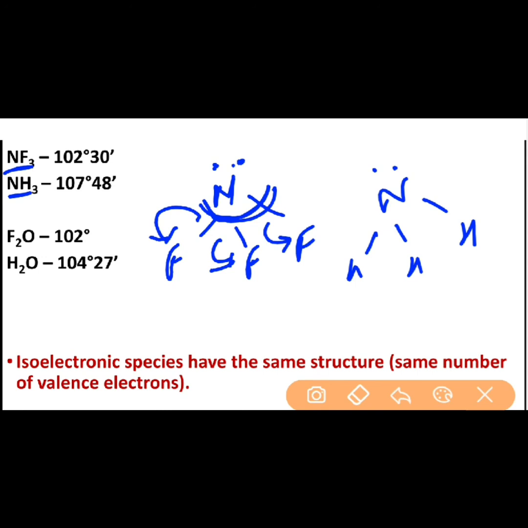And to decrease those repulsions and to attain stability of the molecule, what would happen? Now the bond angle will try to decrease itself. As a result, you can say that the repulsion between bond pairs would be less in case of NF3 than in case of NH3.